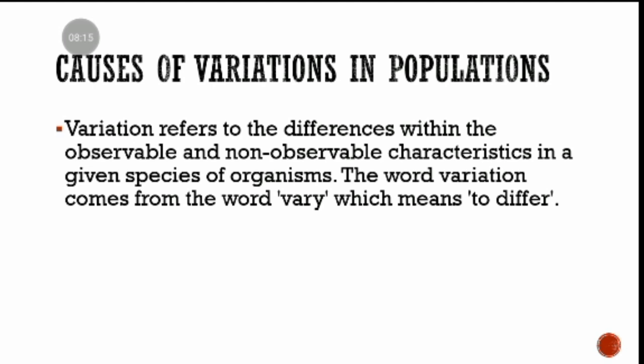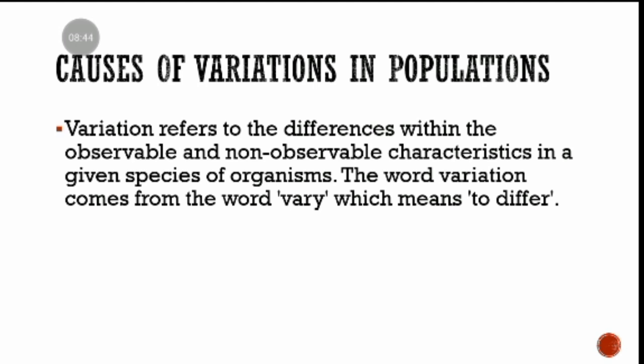Okay, now let us start by defining what variation is. The word variation comes from the word vary, which means to differ, kusiyana pakati pa zinthu ziwiri. So when we say variation, we're talking about the differences within observable and non-observable characteristics in a given species of organisms.